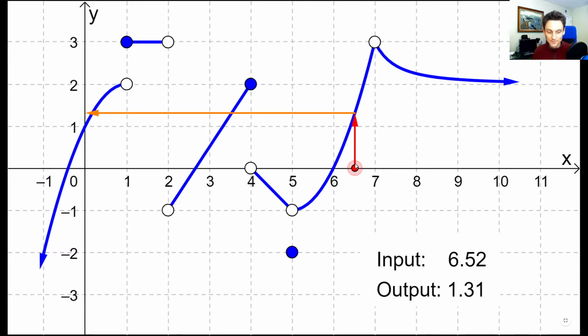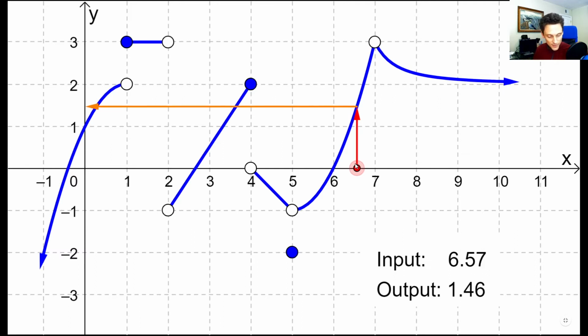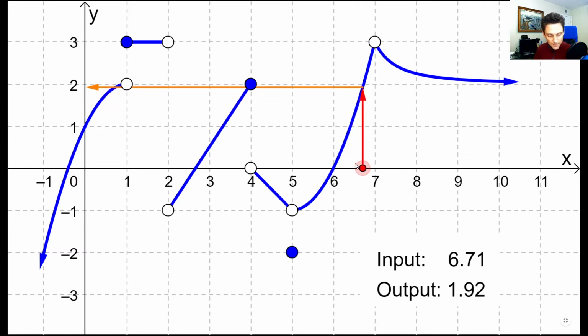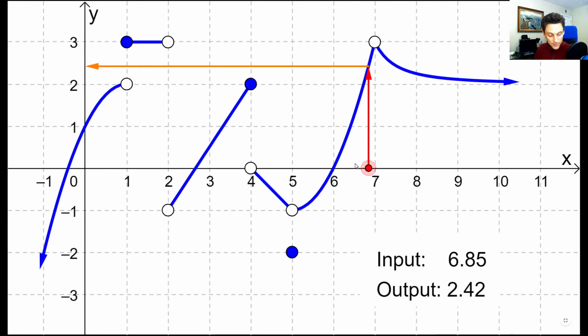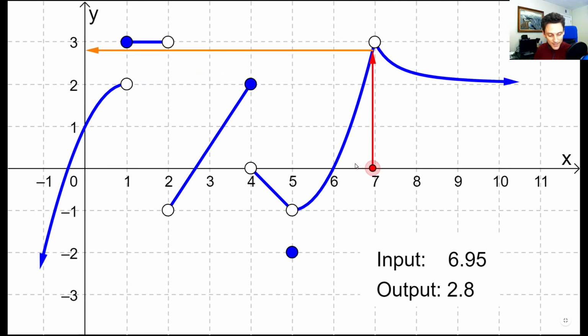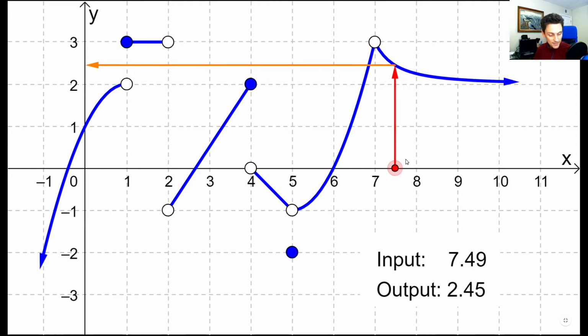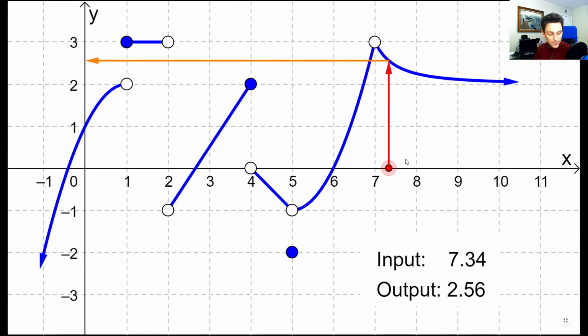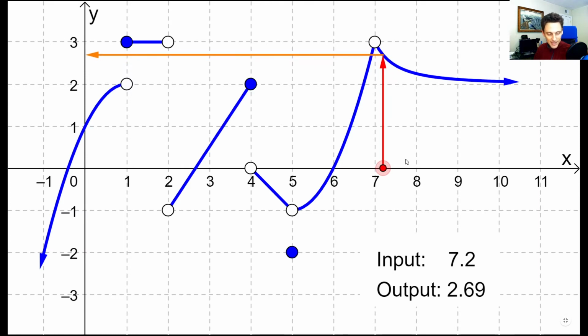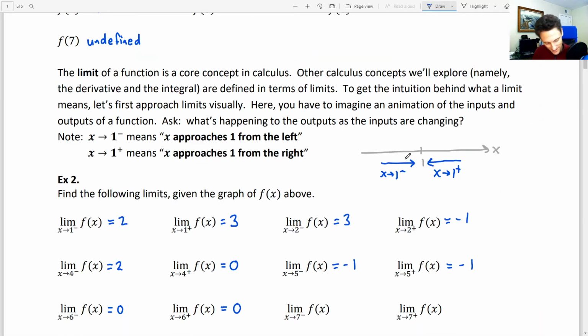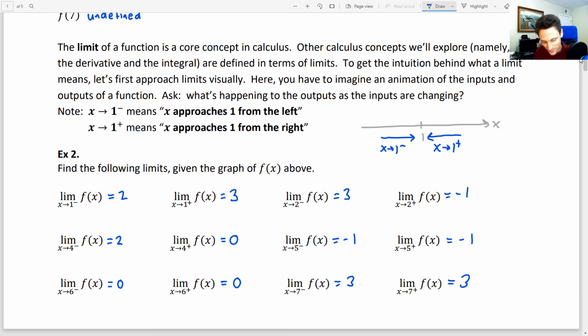of 7, right? So we'll approach 7 from the left, and what are the y values doing? Getting closer and closer to 3. That's correct. And then as x approaches 7 from the right side, the y values are approaching 3 again. I don't know if you can hear my hands furiously hitting the arrow button to make the x values move. Okay, so that's example 2.